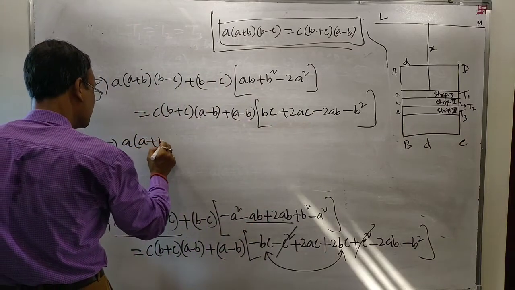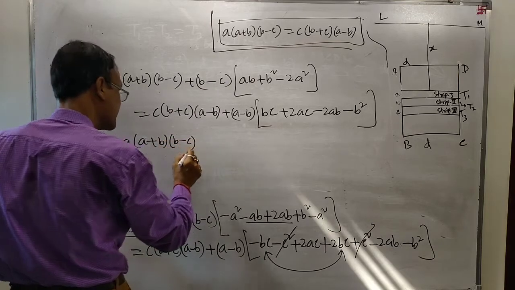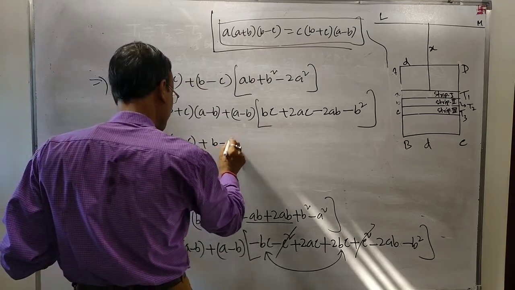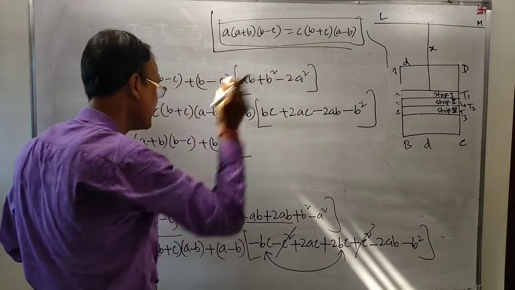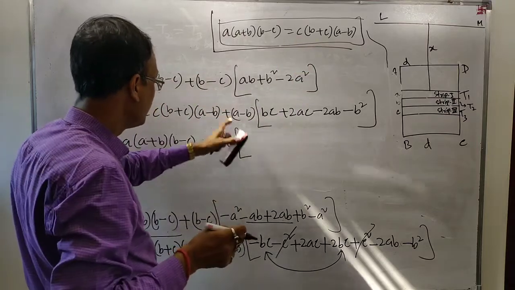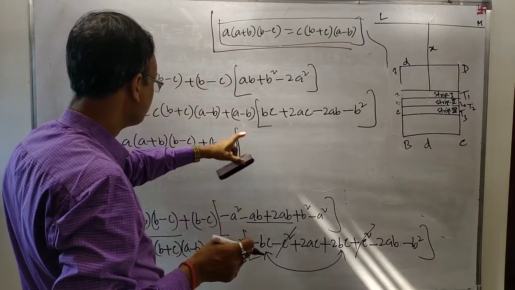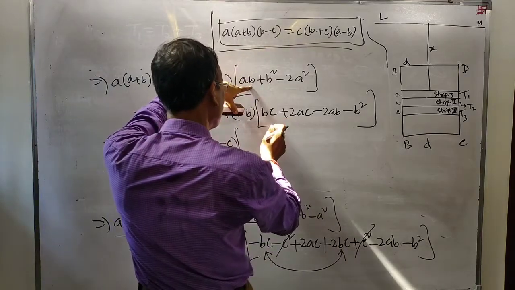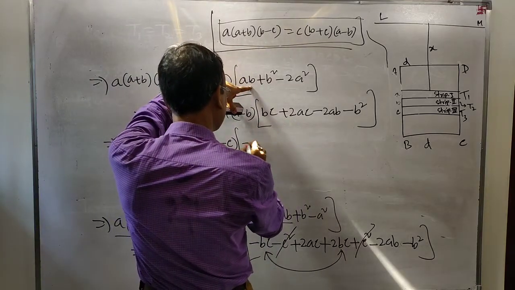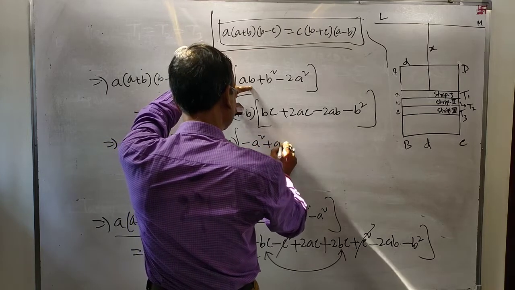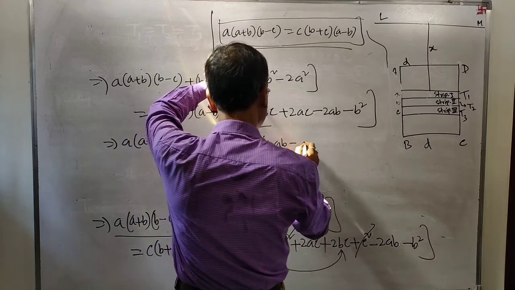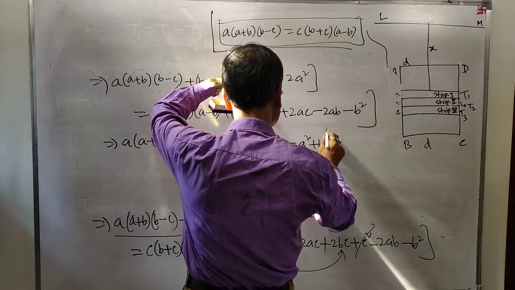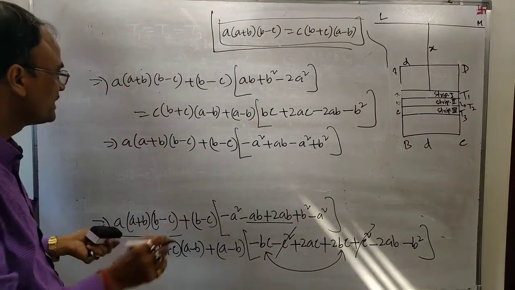A into A plus B into B minus C plus B minus C into, A minus B is a factor. Therefore, you will get minus A square plus AB minus A square plus B square. You may write in this way.